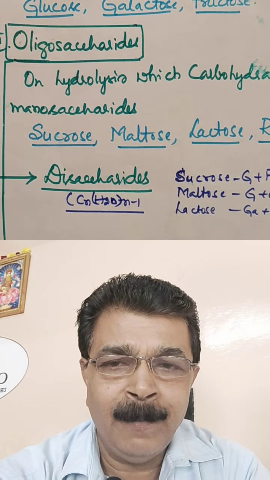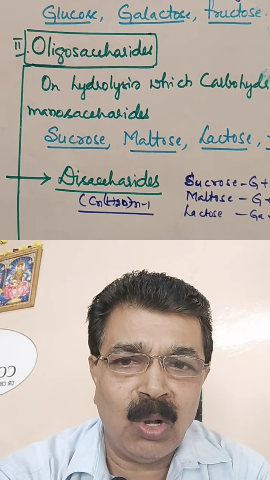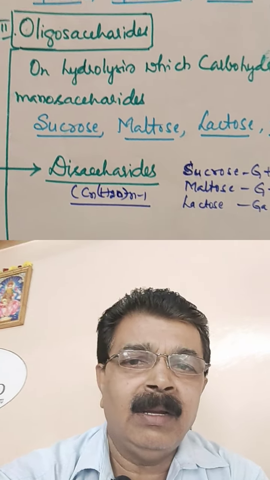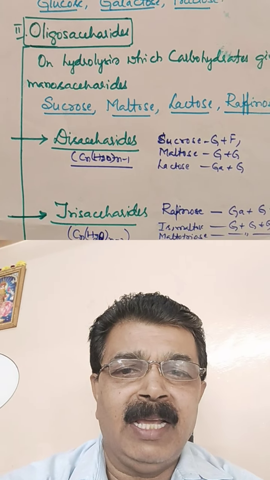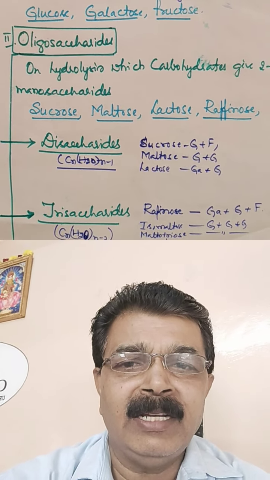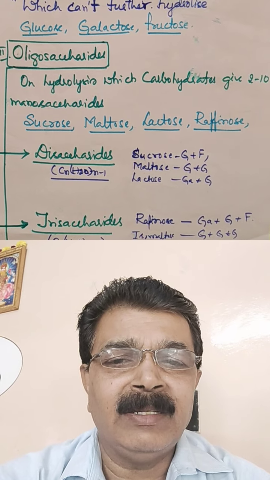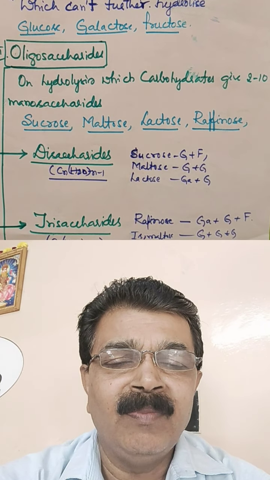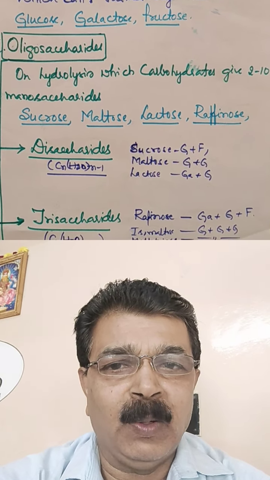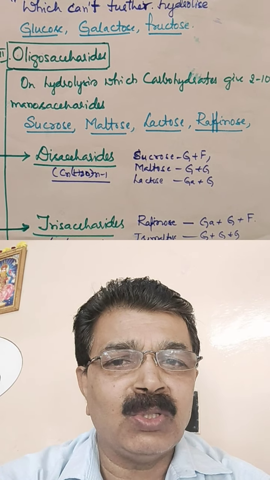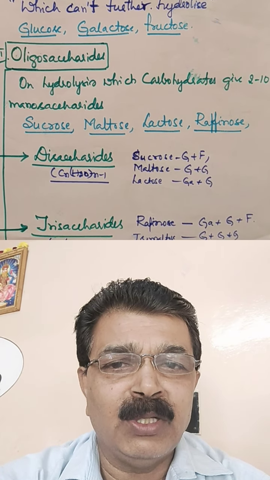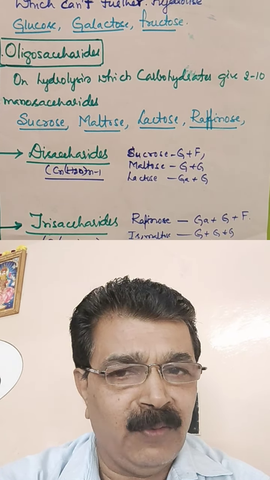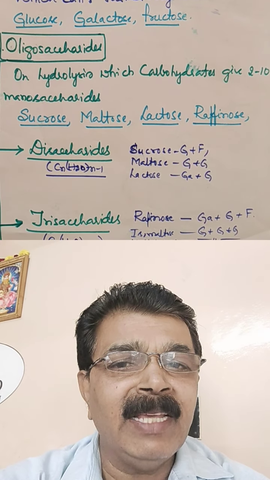Oligosaccharides can be classified into different types: disaccharides, trisaccharides, tetrasaccharides, pentasaccharides, hexasaccharides and heptasaccharides. So we have covered monosaccharides, and the oligosaccharides sucrose, maltose, lactose and raffinose. Now we come to the disaccharides.